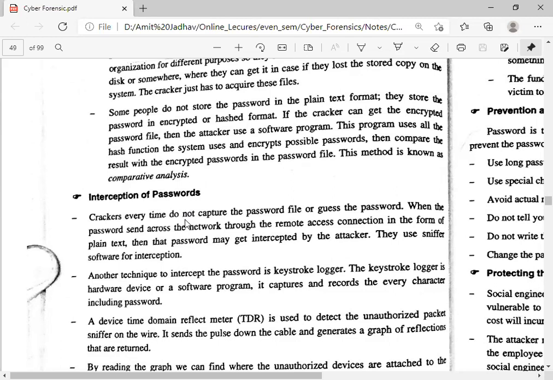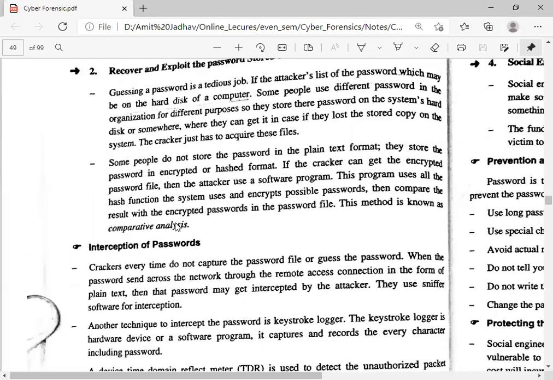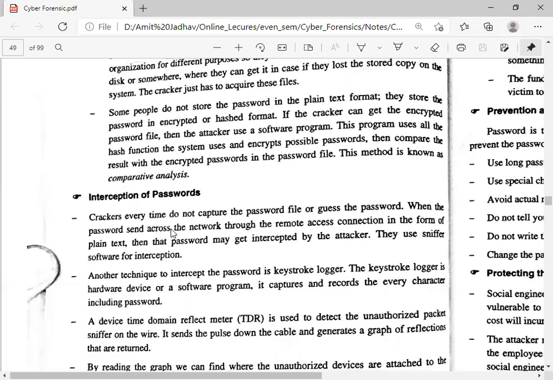We guess the user ID and password, and in the second we try to find the files on the system. But nowadays users are very technically savvy. They are not keeping their confidential information on the system. So the attacker must use the third way, which is the interception of passwords.